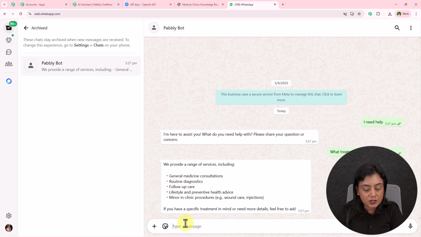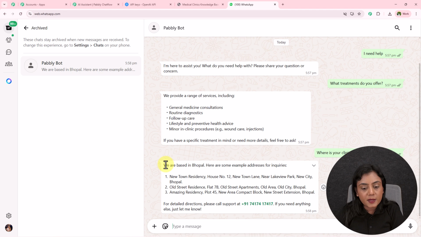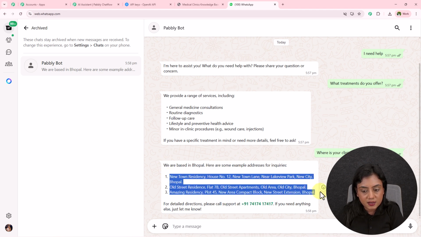Now my next question is, where is your clinic located in Bhopal? Okay, so I will ask my next question. I will wait for the reply. We are based in Bhopal and here are some of our addresses. Okay, so these are all the addresses you can see right here.